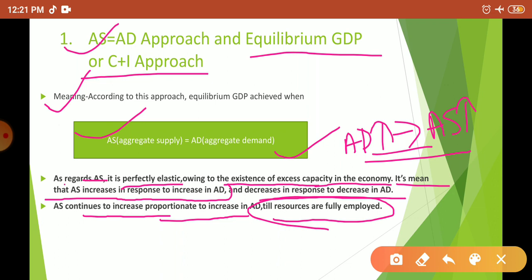When resources are fully employed, after that point there will be no increase in aggregate supply. So adjustment is possible before the full employment of resources.